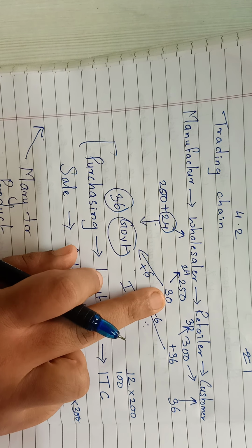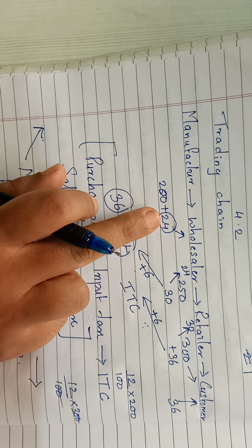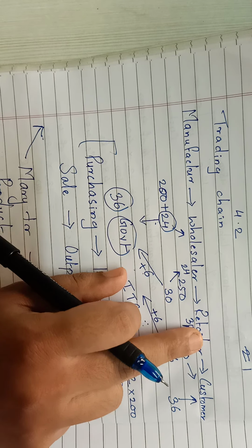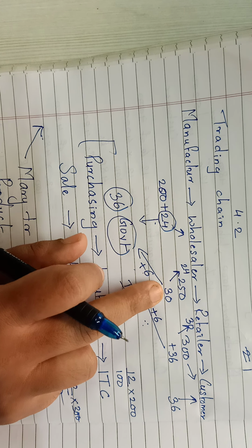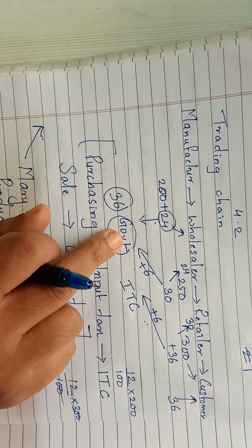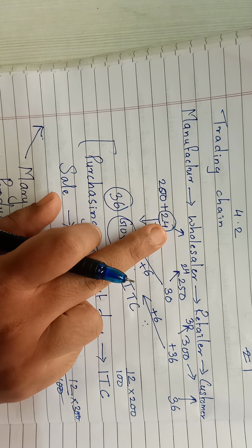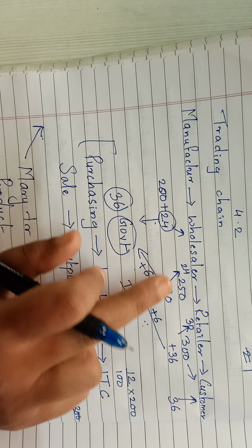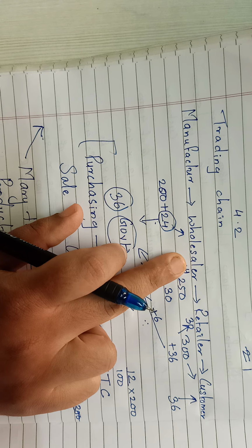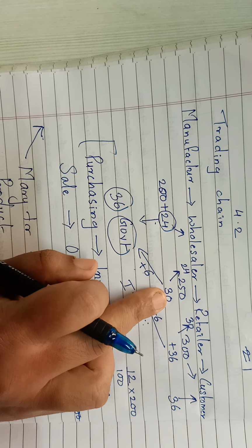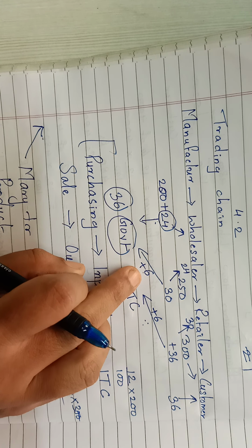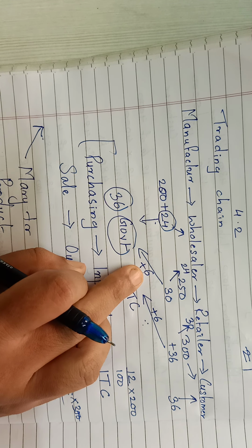When this wholesaler collected 30 rupees, he had paid 24. That was his ITC. He collected 30 from the retailer. So is he supposed to give the full 30 to the government? No. He is not supposed to give the full 30 to the government. He has already paid 24. So what he will do? He will take away his 24 because he is not using the product. So 30 minus 24. Output tax minus ITC is the amount which should go to the government. This is the GST payable.